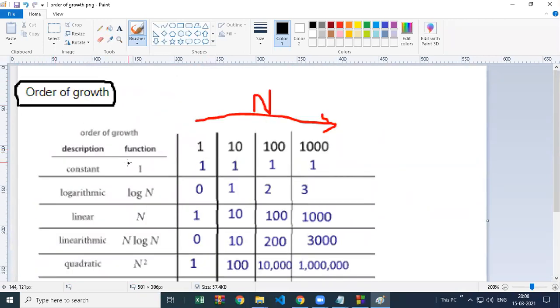Order of growth means if you have one data, it is taking 1 second. If you have 10 data, 1 second, 100 data, 1 second, 1000 data, 1 second. If your data is increasing, the time taken by your program is still 1 second. So this is the best case possible in our program.